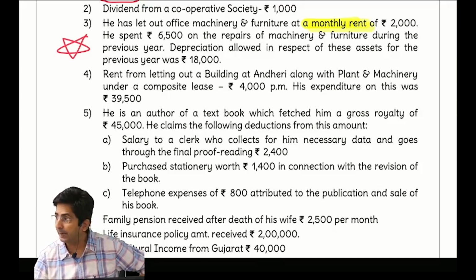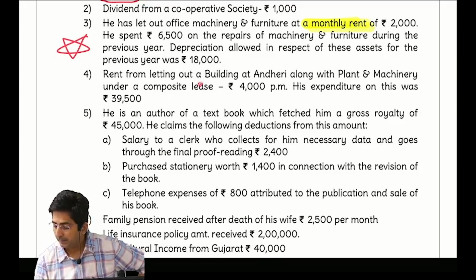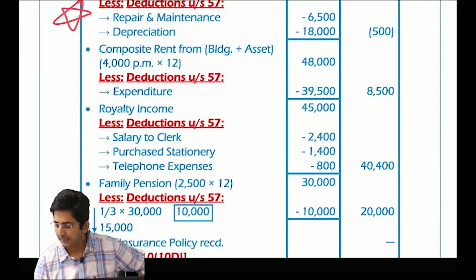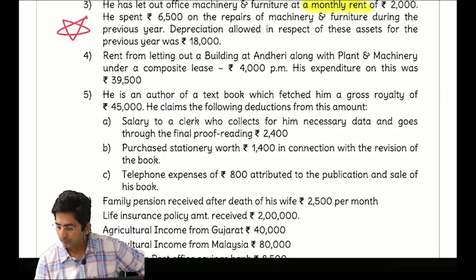Letting means giving on rent. Building at Andheri along with plant and machinery under composite lease. This is a composite rent, 4,000 per month. So into 12, how much? 48,000. Check the answer, 48,000. Expenditure was 39,500. Outer column 8,500. Then in the question there was royalty income.